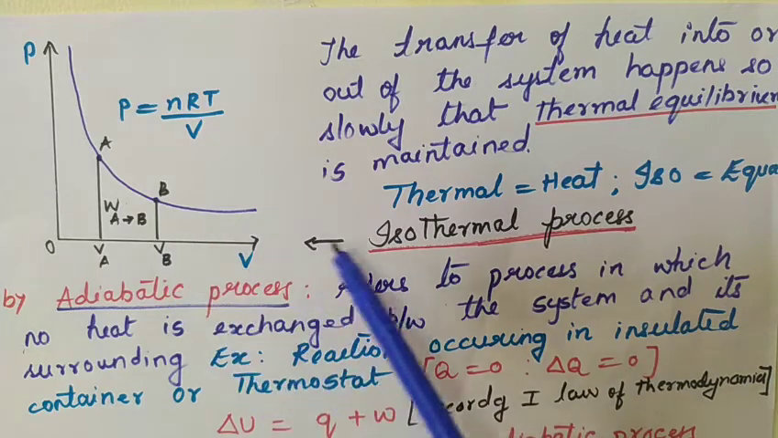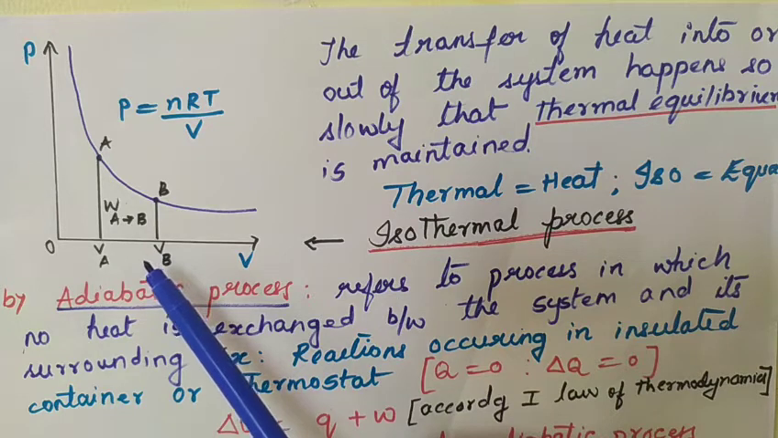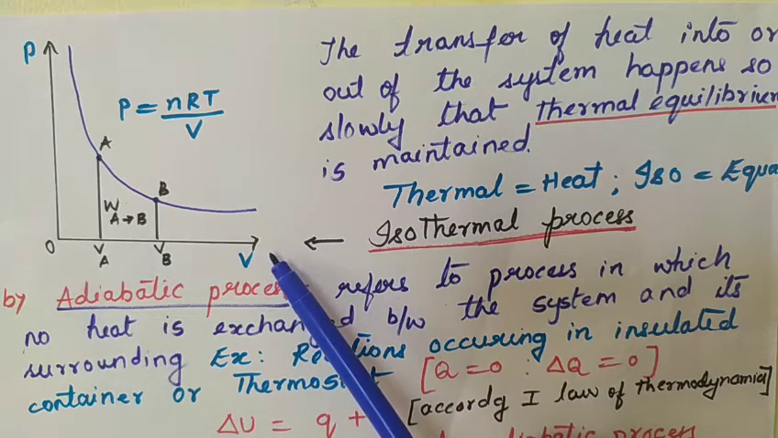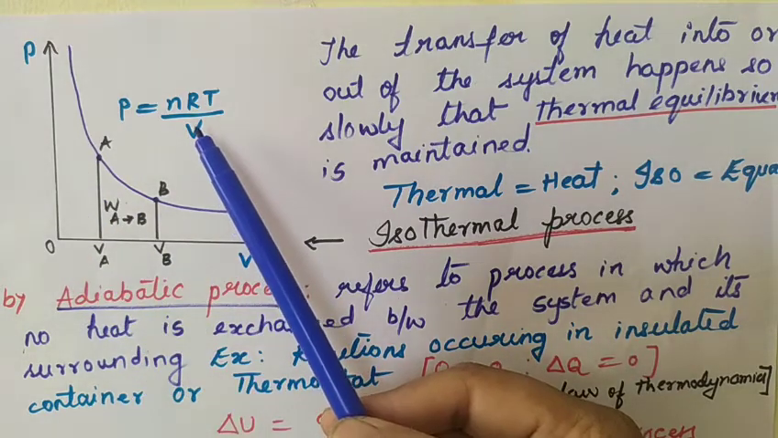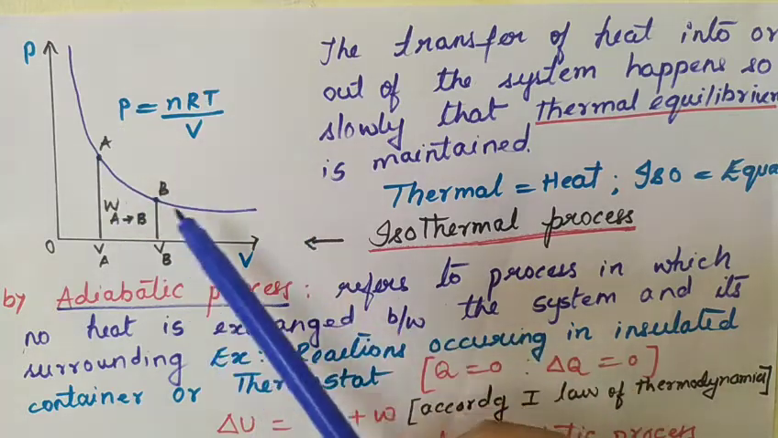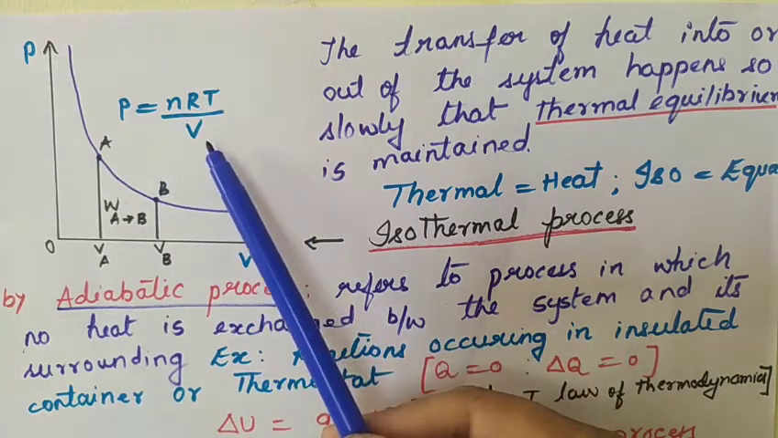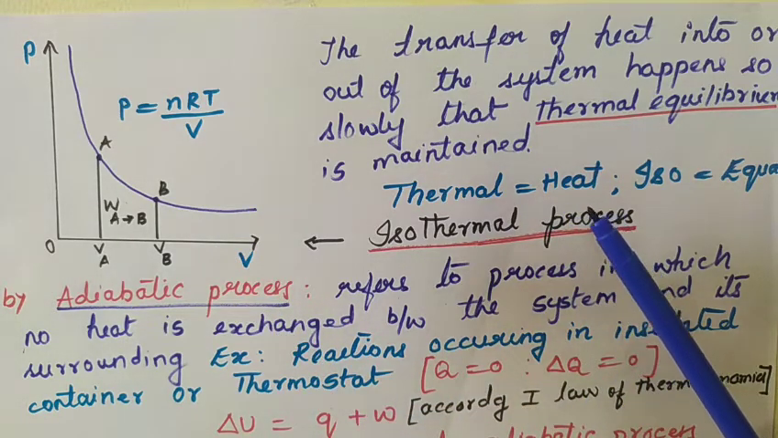A graphical interpretation of an isothermal process can be done, with pressure along the y-axis and volume along the x-axis. There is a change in only pressure and volume, whereas the temperature remains constant. And we can express this using the ideal gas expression, that is P is equal to nRT by V. So now this is about the isothermal process.